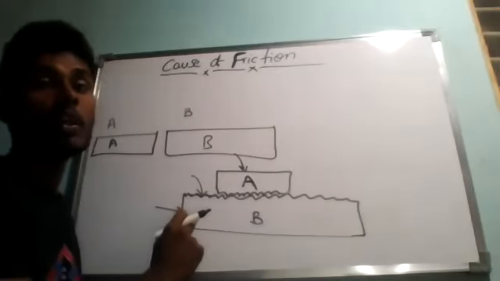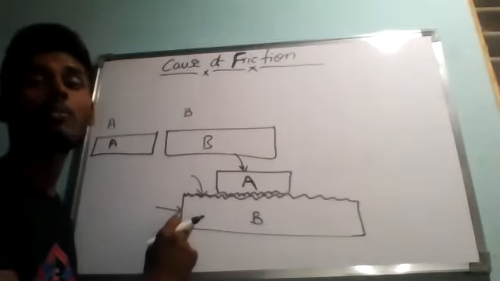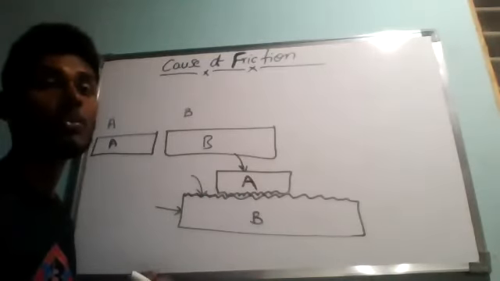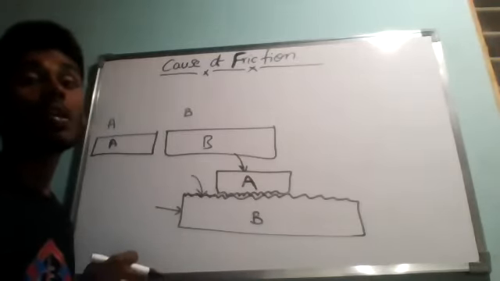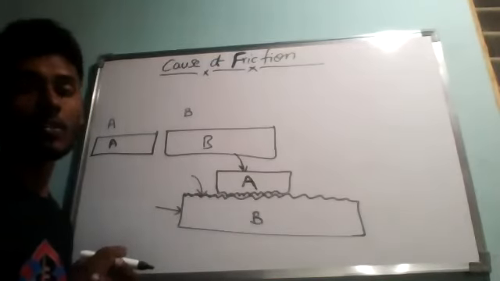We are able to move block A over block B because we apply a sufficient muscular force while pulling to undo the interlocking of surfaces and overcome the opposing frictional force.